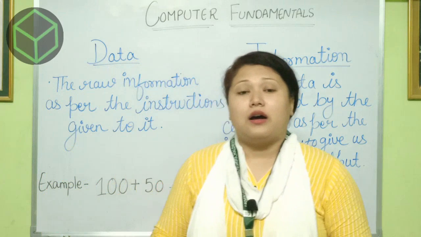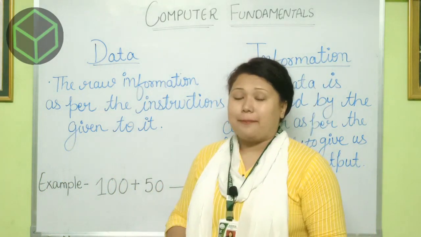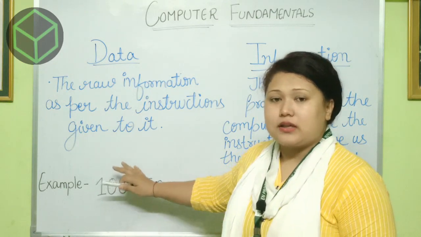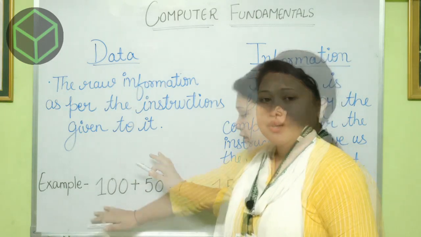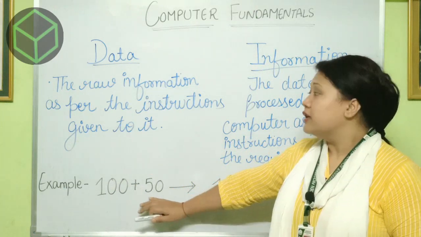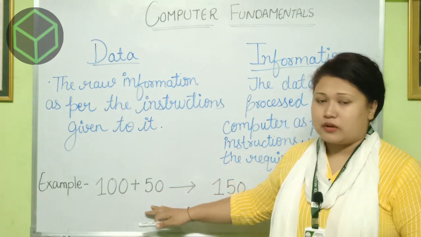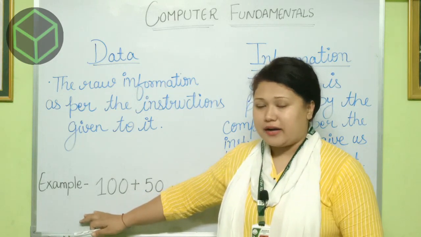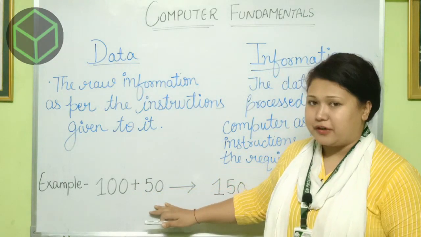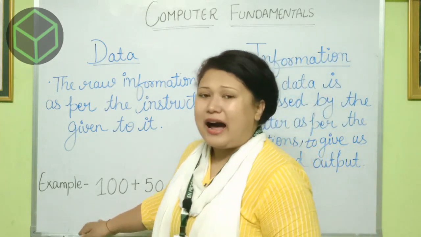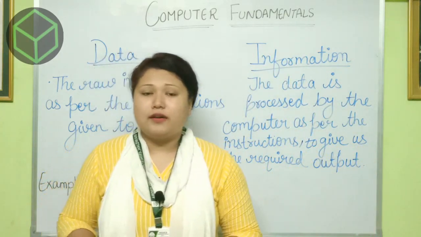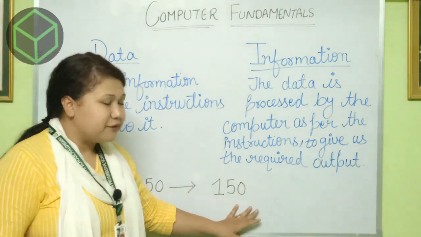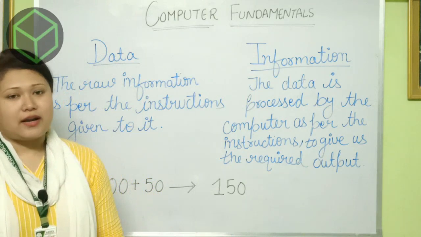Let's see the first example, which may help with this difference between data and information: 100 plus 50, right? So this is data. It is not processed. Here we are going to do the sum of 100 plus 50. So this is data. And after processing it, after solving it, we will get the answer 150. Now this 150 will be called information, right?